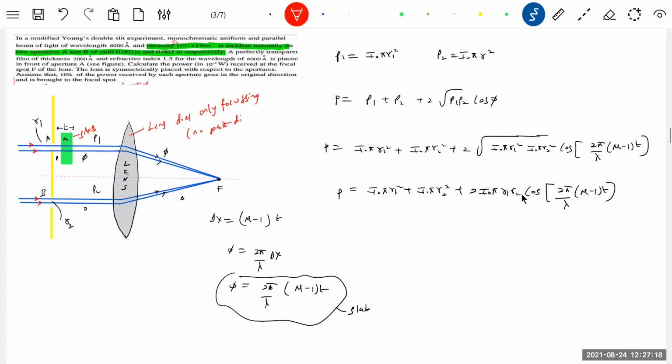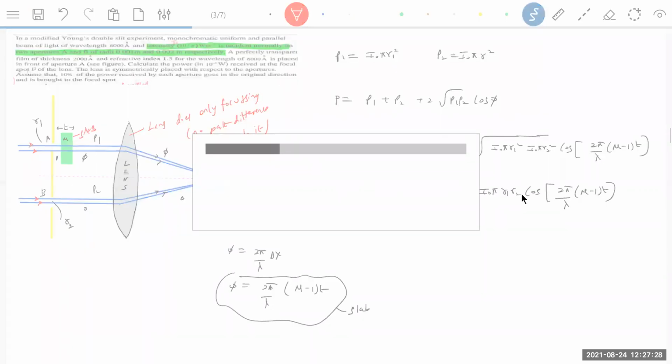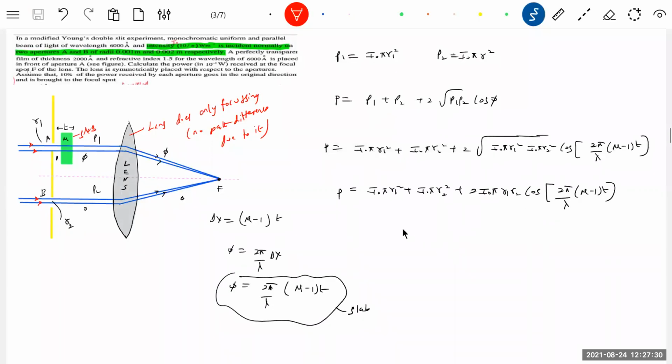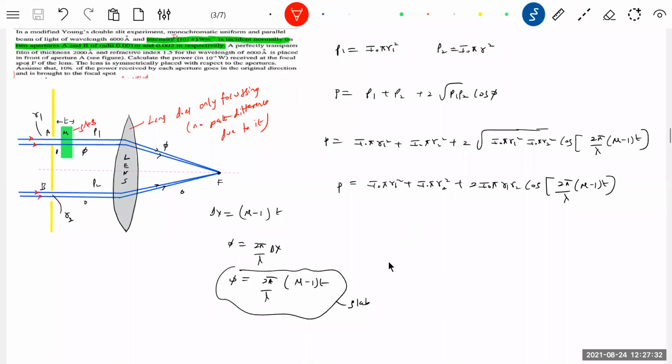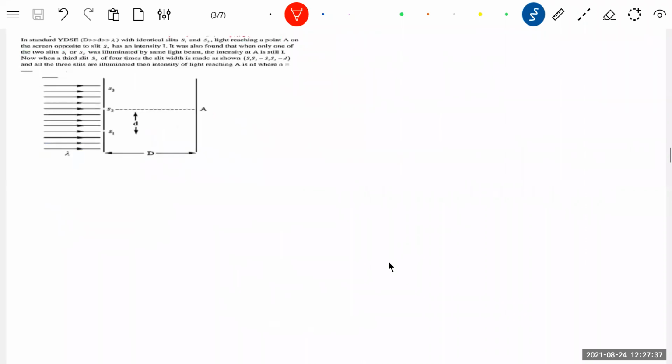No path difference due to it. I think this is also very important. Do the calculation later on. Let me go for the next one. Read the question.